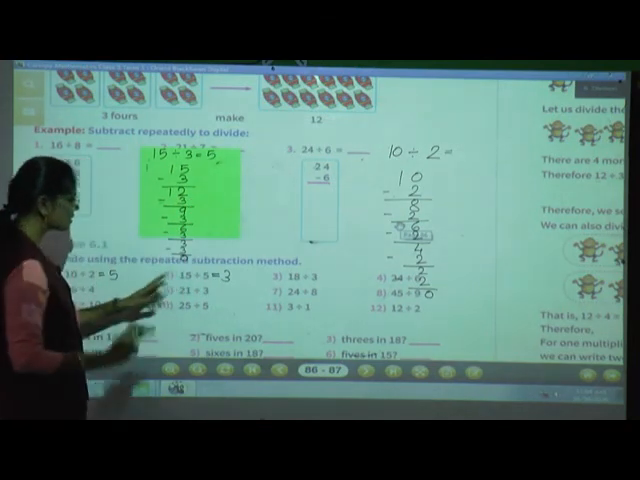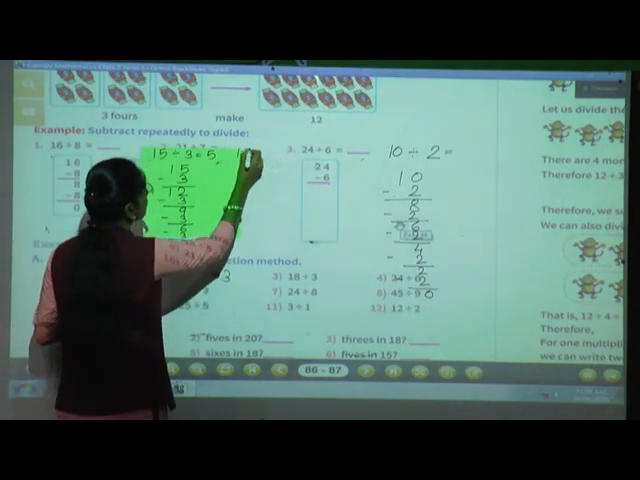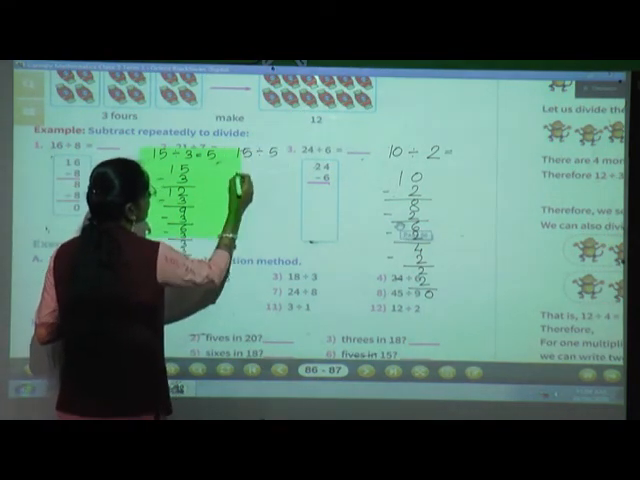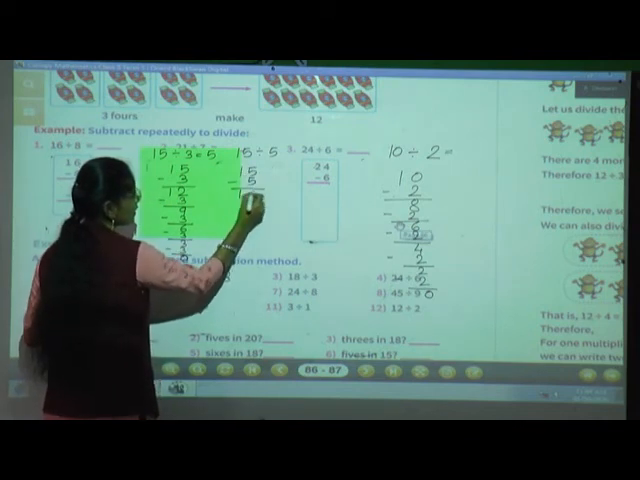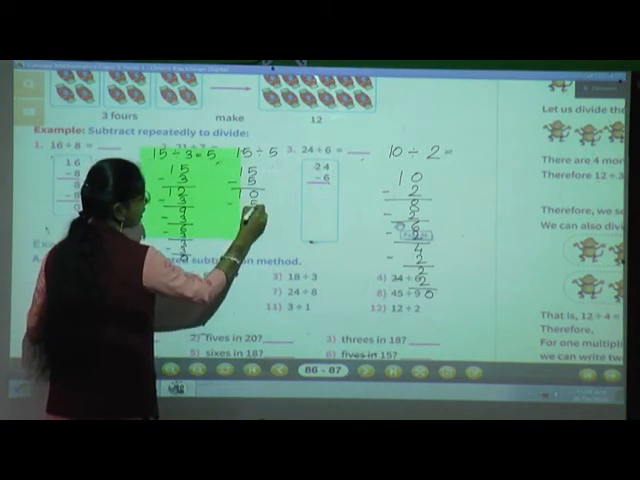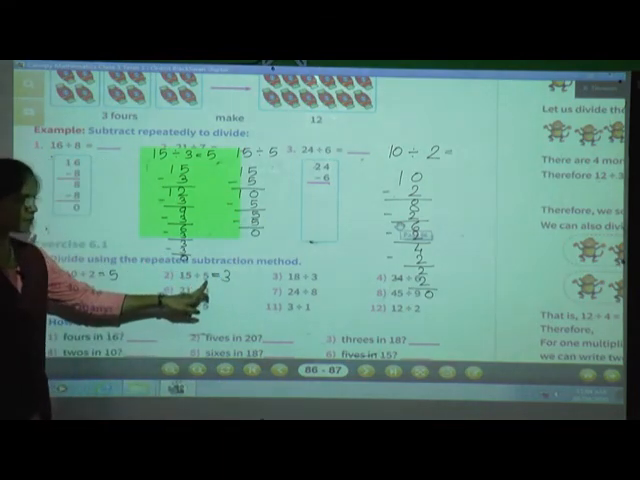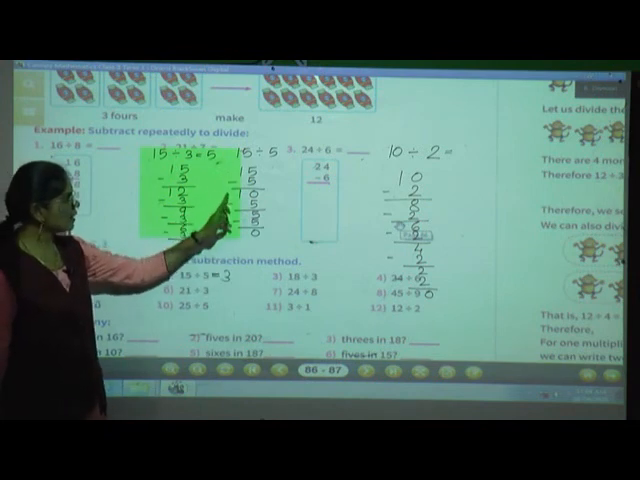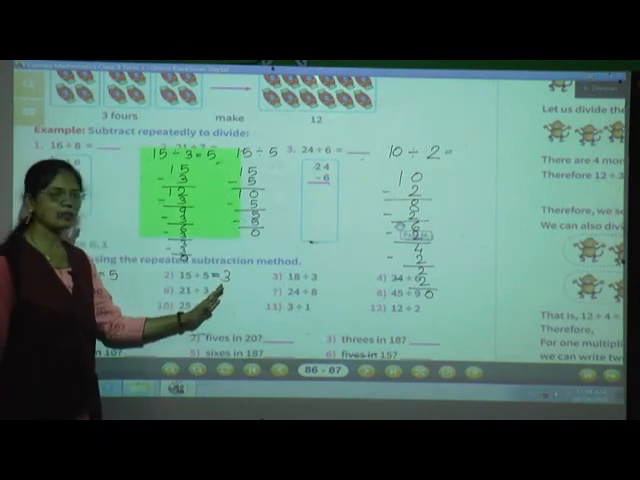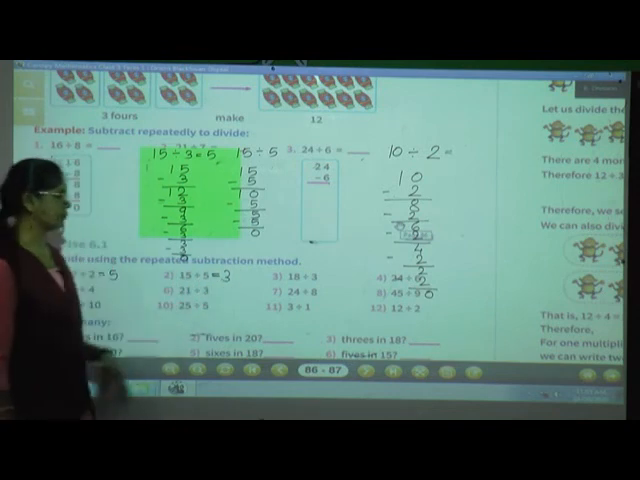Okay. And suppose the sum is 15 divided by 5. That also we will solve here. Now from 15 we have to subtract 5. 15 minus 5, 10. Okay. From 10 again subtract 5. 10 minus 5, 5. Again 5 minus 5, 0. It means 15 divided by 5 is equal to 3. Why? Because how many times have we done the subtraction? 1, 2, 3. 3 times. So 15 divided by 5 is equal to 3.